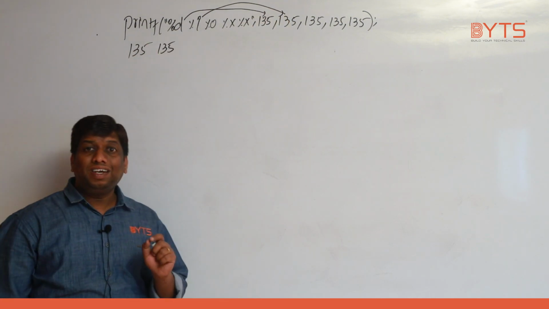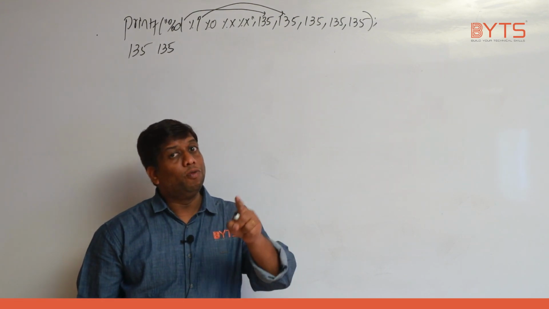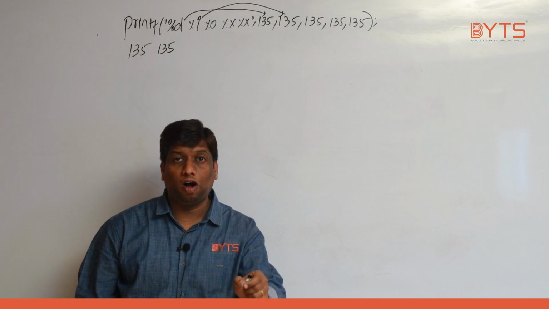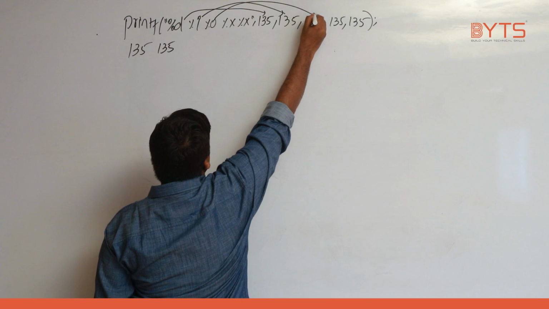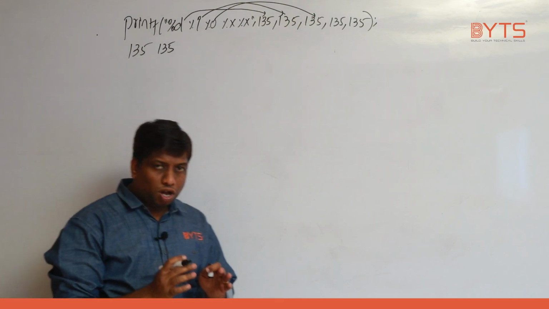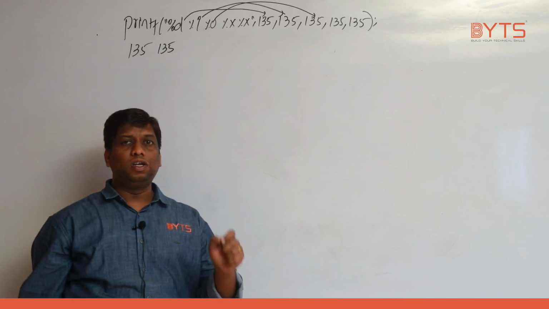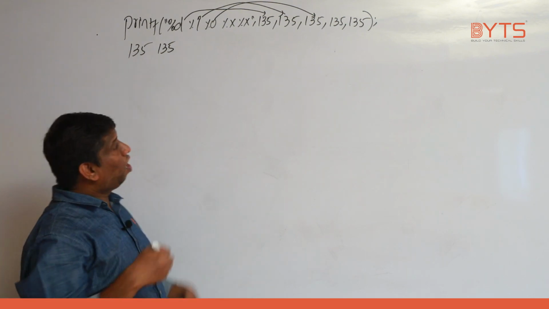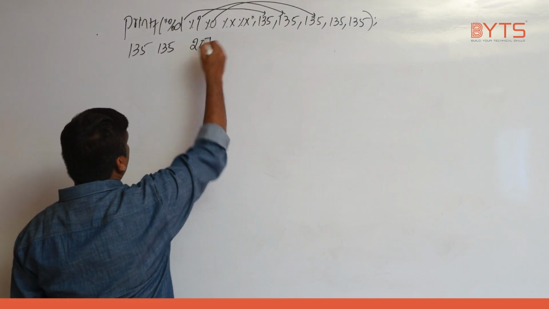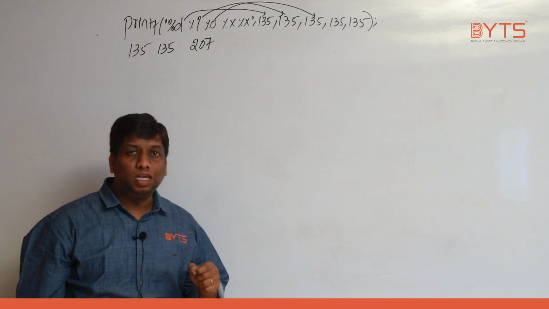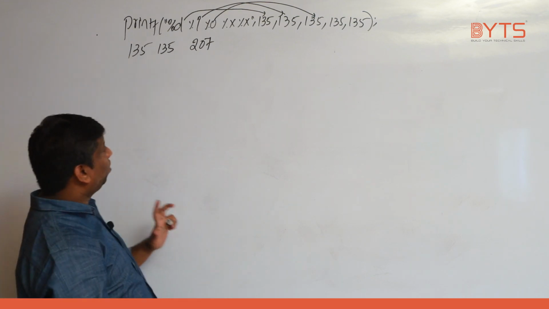Now, %o will print what data? Integer data. But it will print in what form? Octal form. But given data is in what form? Decimal form. I need to convert from decimal to octal. Correct? And already we discussed in the previous video. The value is 207. So I need to do division with 8. I hope this is very clear, right?